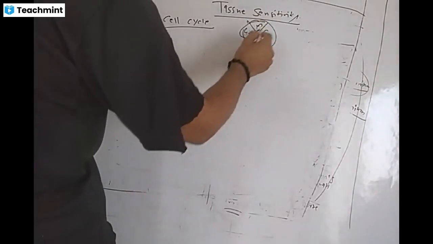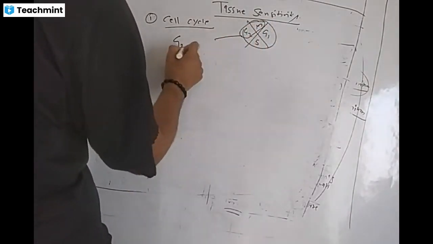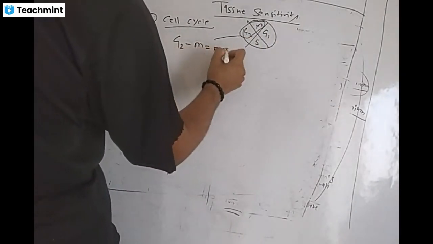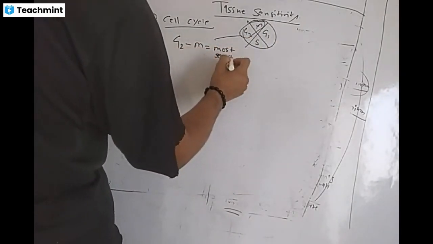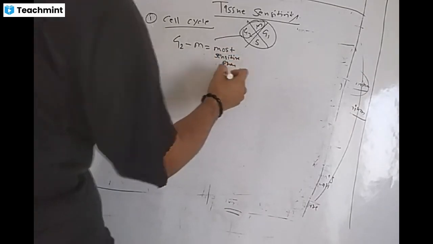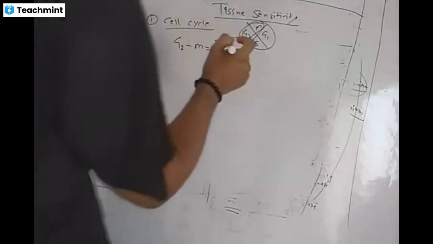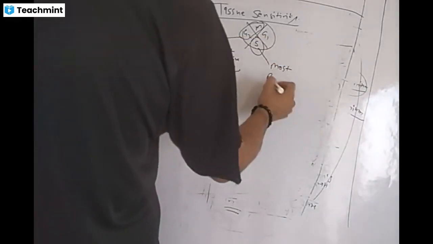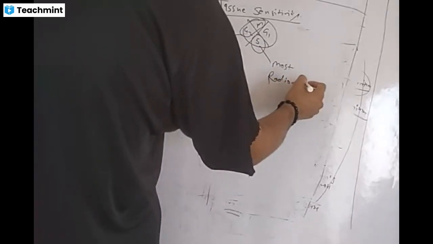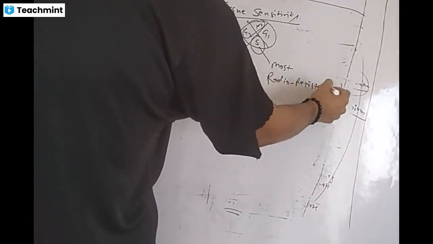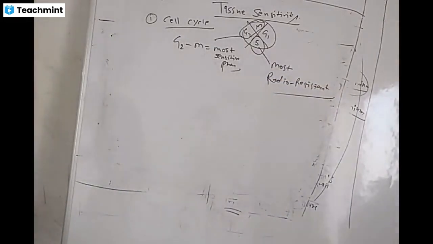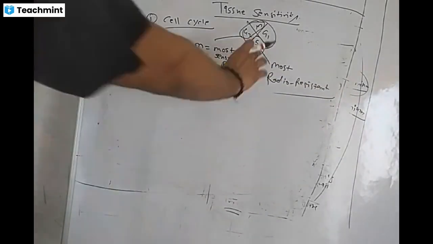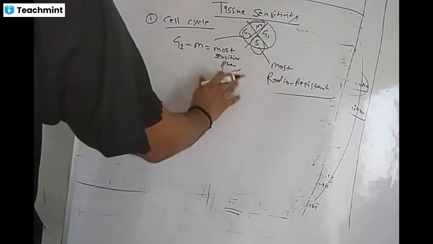So this G2M phase is the most sensitive phase of the cell cycle, and this S phase is the most radio resistant. So G2M interface is the most sensitive, and this S phase is the most radio resistant.